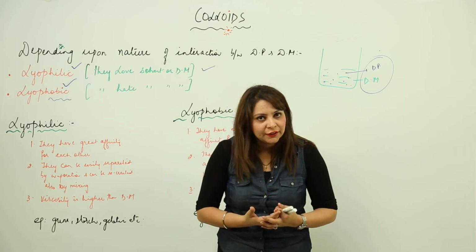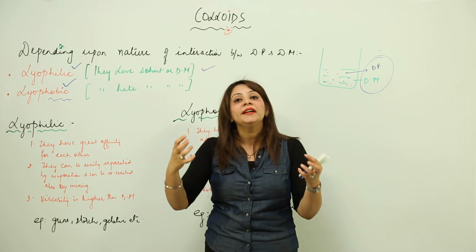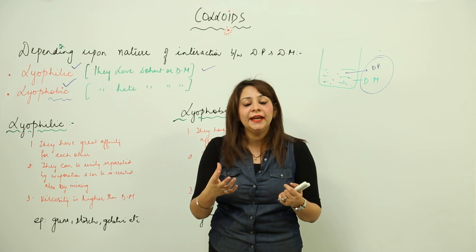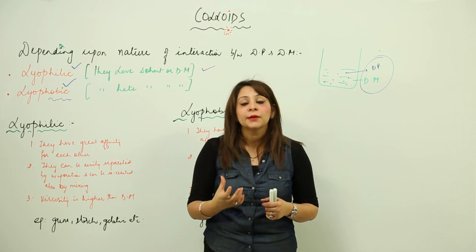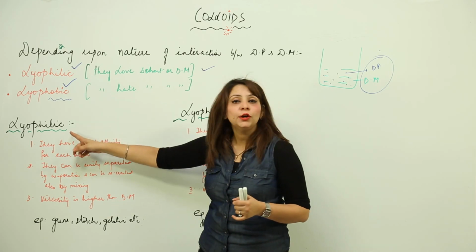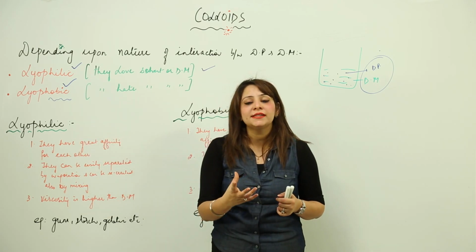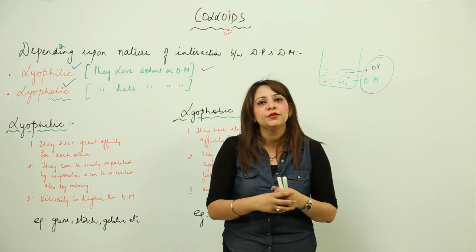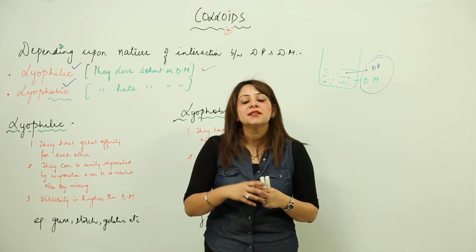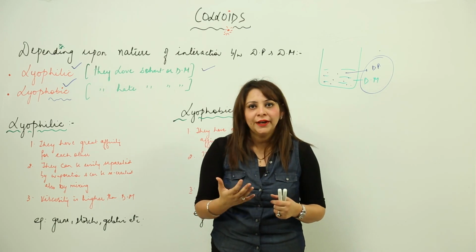Because they love each other, they like to be in contact with each other, and they get into so much contact that you see such a viscous substance. So lyophilic colloids are those which have affinity for each other, they cling to each other so strongly that they behave as one phase, right.